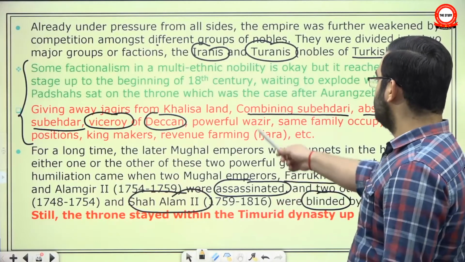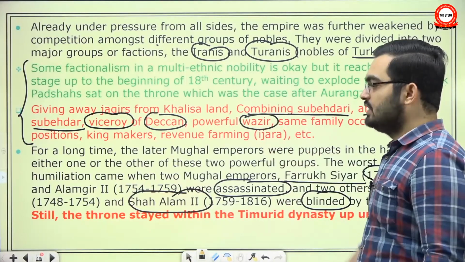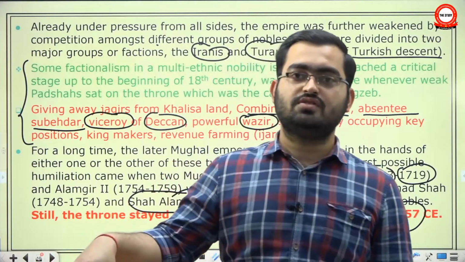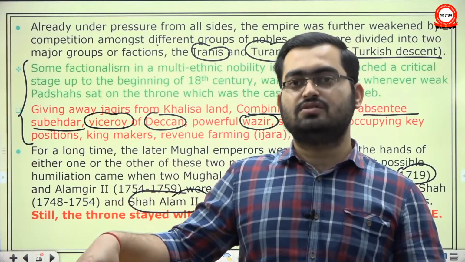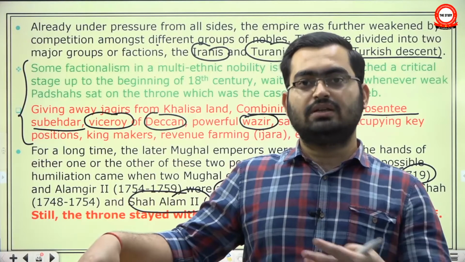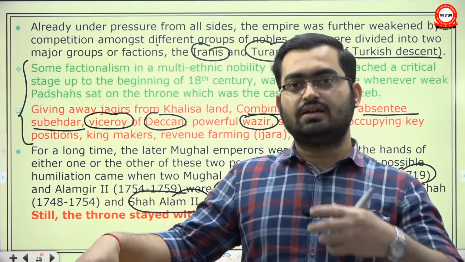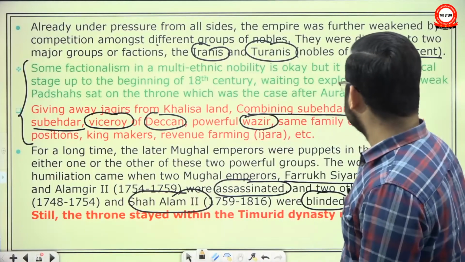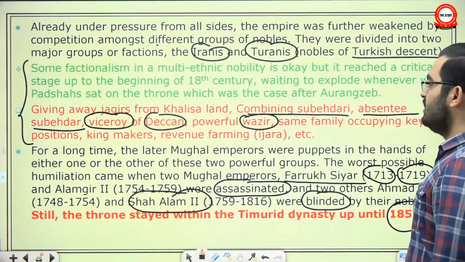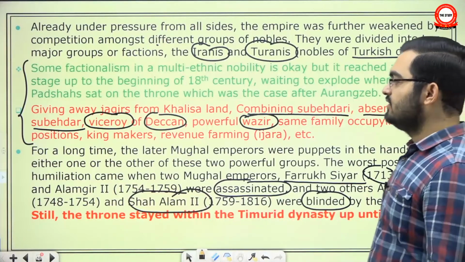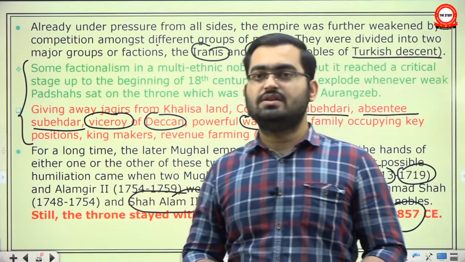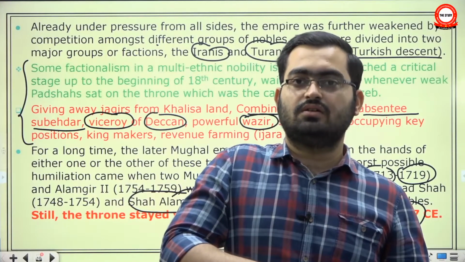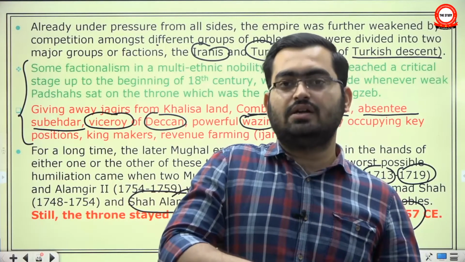Powerful wazirs. The wazirs earlier were not powerful. It was a practice of Mughal emperors to appoint someone of humble origin to the office of wazir, precisely so that they should not accumulate too much power. But now very powerful men started being appointed as wazir. Same family occupying key positions: say the father, Asad Khan, was prime minister, and then his son Zulfikar Khan was Mir Bakshi. This was also very strange.